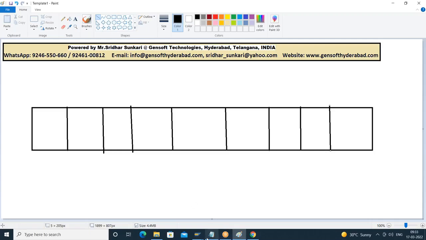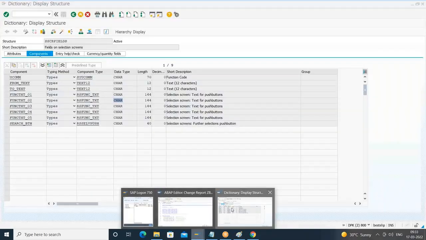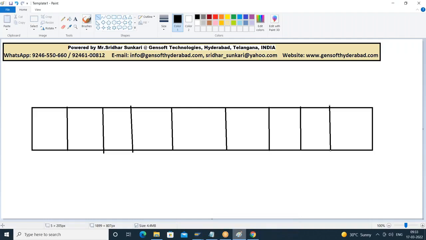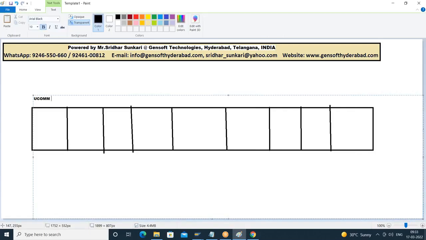Okay, so what is the first field here? UCOM, from underscore text, to underscore text, blah blah blah. Okay, so here this is your UCOM, this is from underscore text, this is to underscore text.